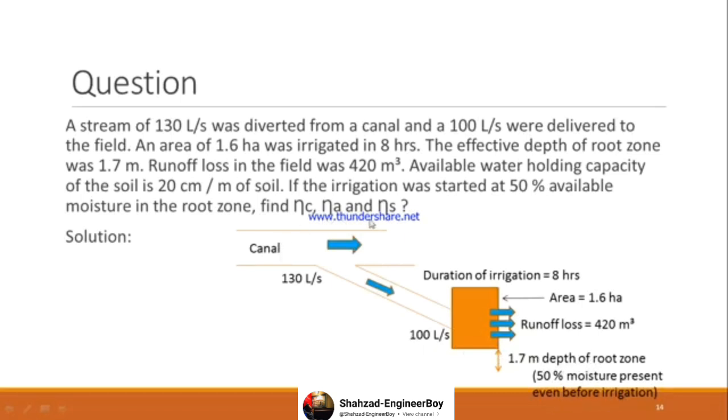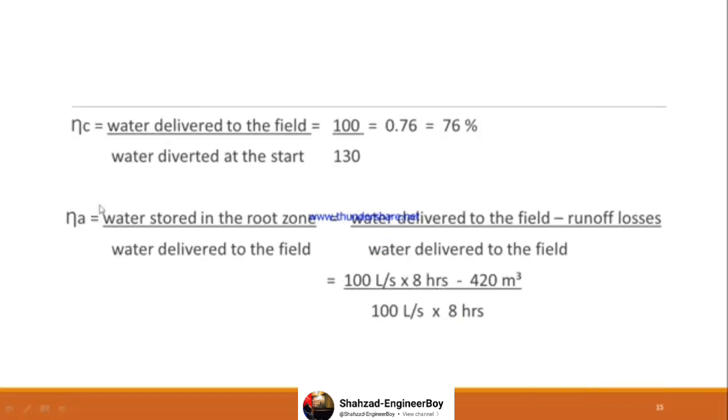Find conveyance efficiency, application efficiency, and storage efficiency. All the three factors have to be calculated. So water conveyance efficiency is water delivered to this field and water diverted. So 100 divided by 130.